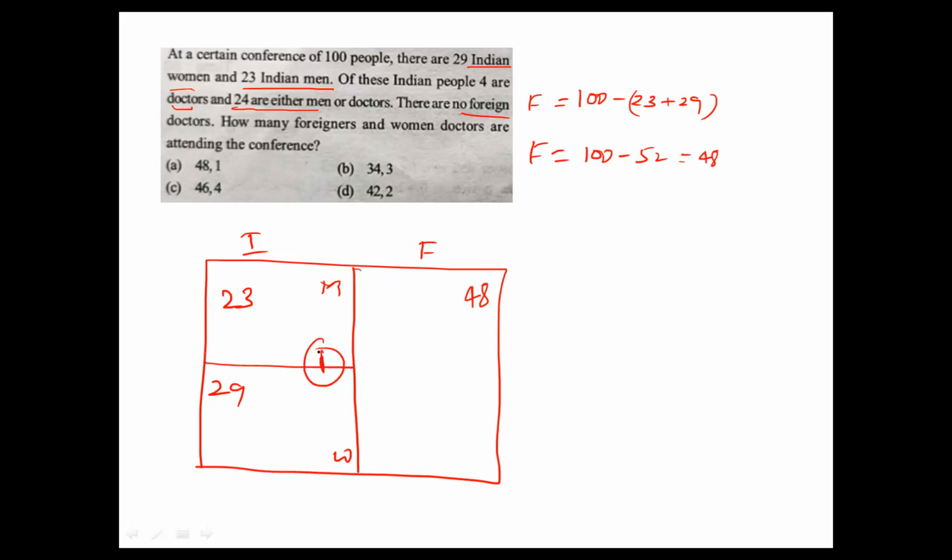Now what is the conclusion here? Only this much: here 1 and here 48. Now how many foreigners and women doctors are attending the conference? How many foreigners? 48. Which of the options is matching? First option, and 1 woman doctor.